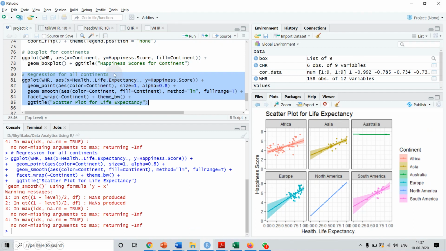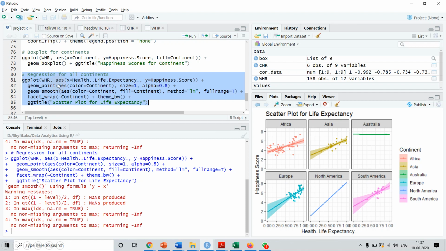Next we want to draw the regressions for all the continents. Basically we want to draw the scatter plot, and that also we want to draw separately for each continent. So we are using the facets over here. We are specifying the ggplot, the data we are specifying.